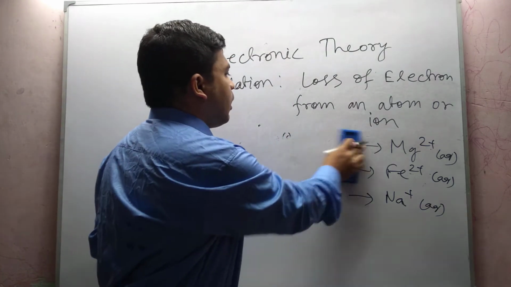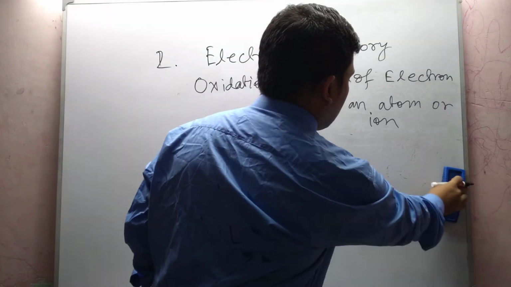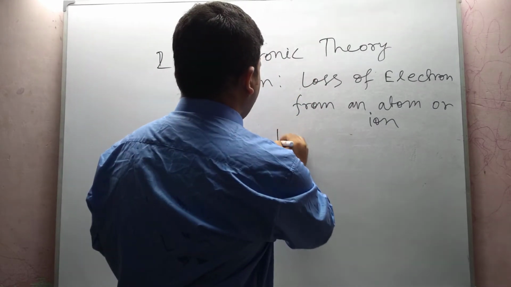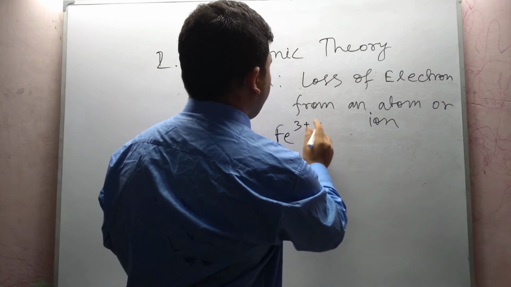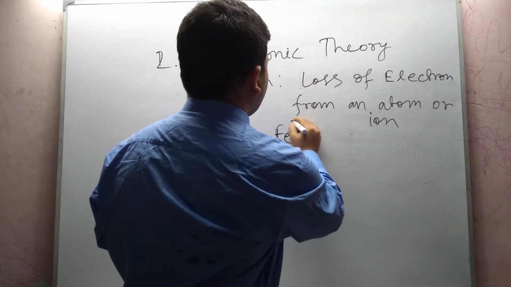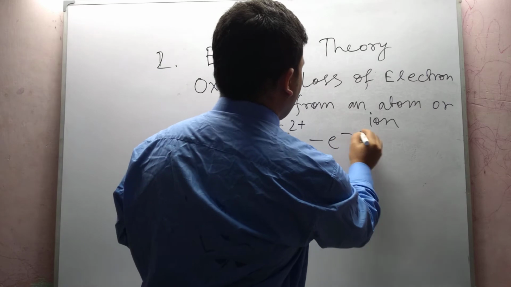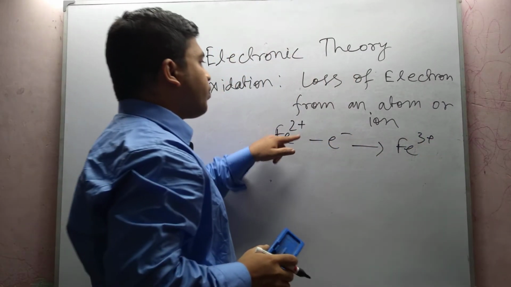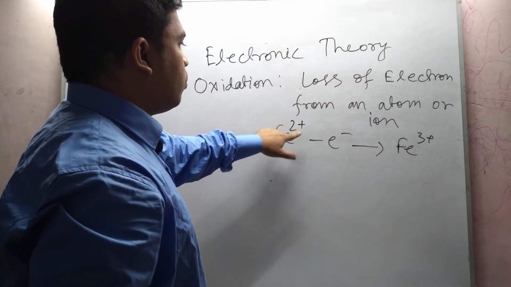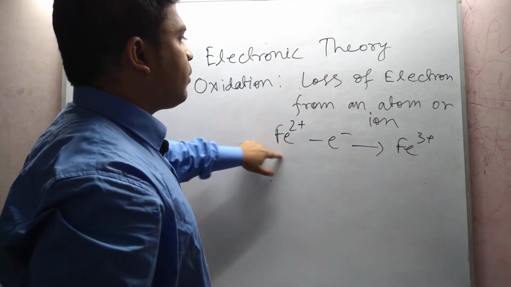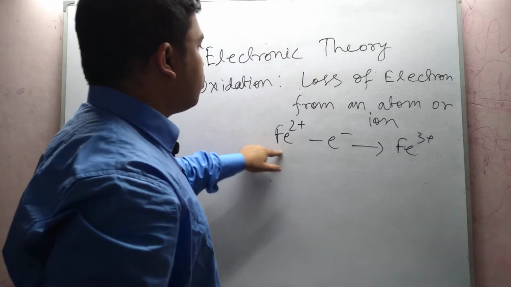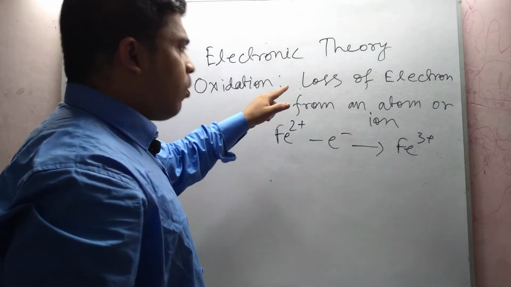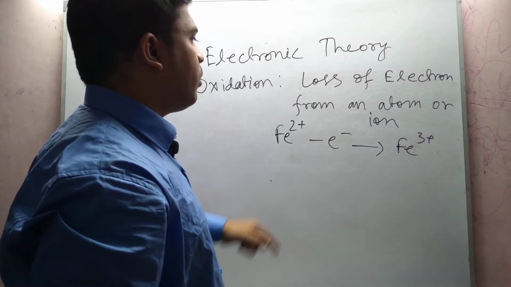Now we see how ions lose electron and oxidation takes place. Suppose we have Fe2 plus ion, and it loses 1 electron to change to Fe3 plus. Here electron is lost from the iron 2 plus ion. So when an ion loses one or more electrons, it is also called oxidation, because here loss of electron is taking place.